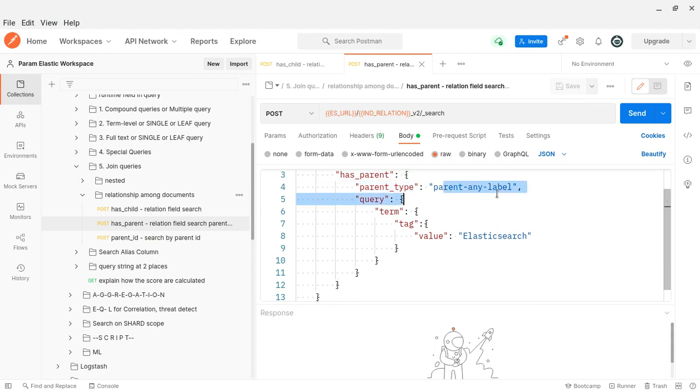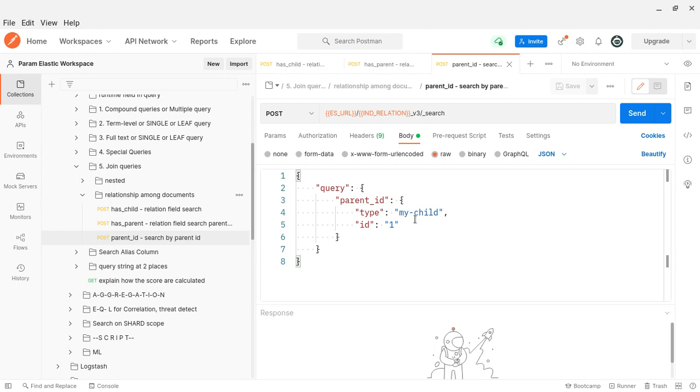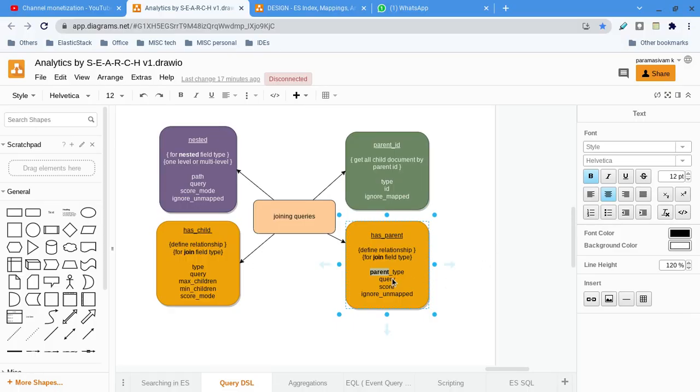Then parent ID, what will I say? Here also we are using type. My child, okay, got it. Here also using type. So you can see here type, here also type, here is parent type in the query. But for all these three, the index mapping is very much the same. So this is how we can create the parent child relationships. But the documents that have the relationship must be stored in the same index.